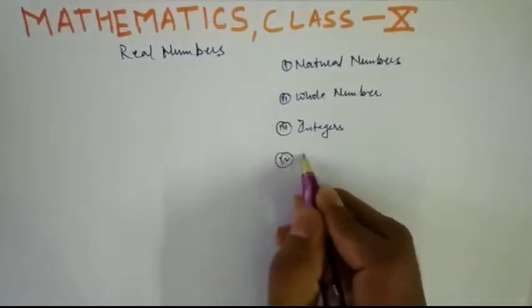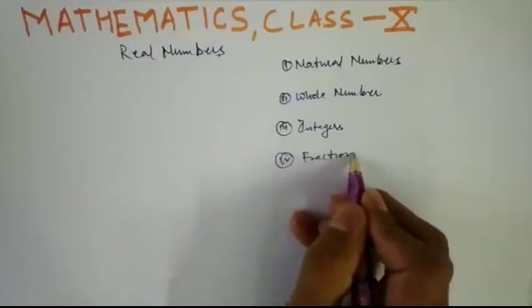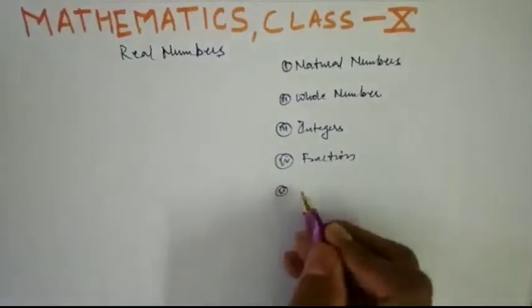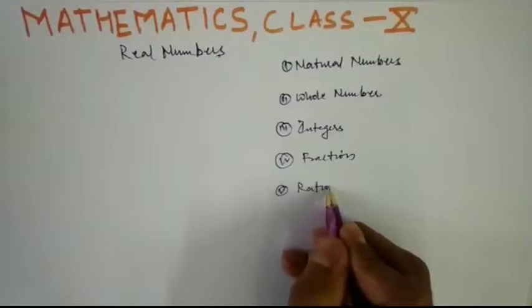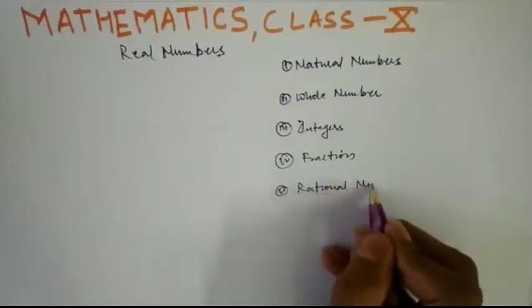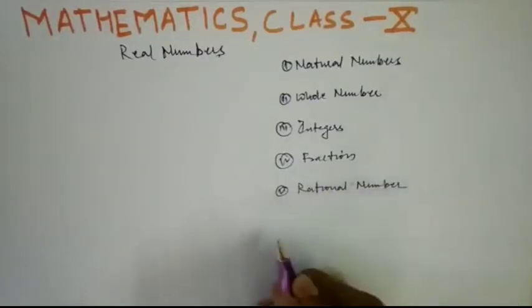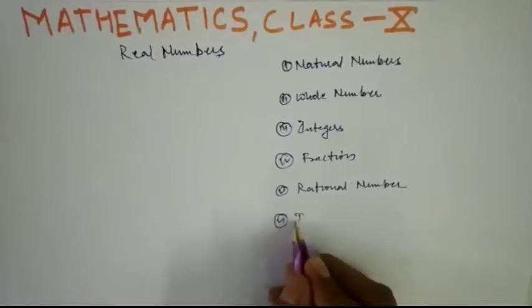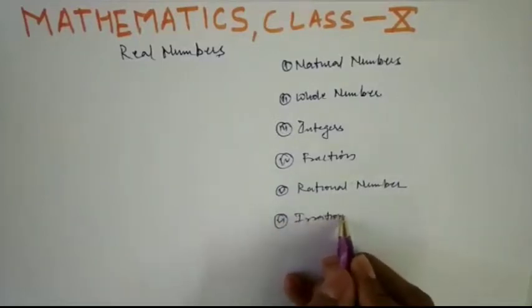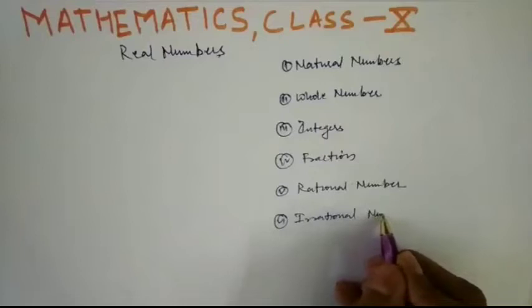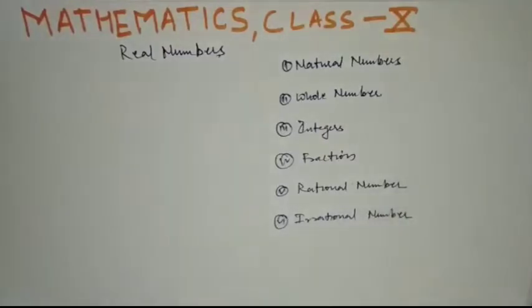Number 4, fractions. Fifth, rational numbers. Sixth, irrational numbers. So these numbers you have already studied in class 6, 7, 8, 9.